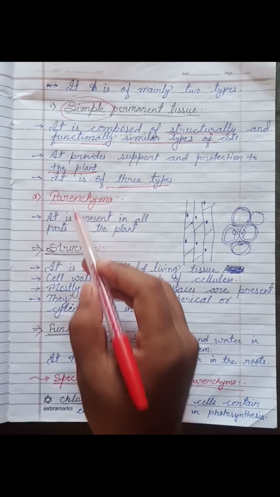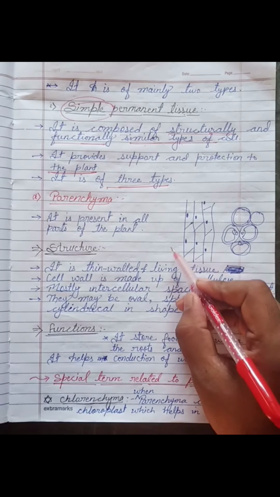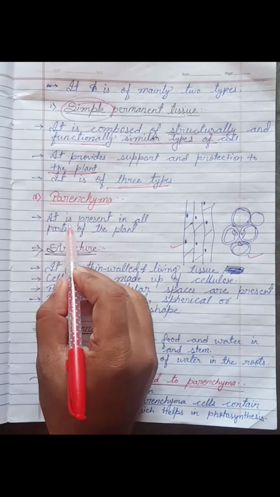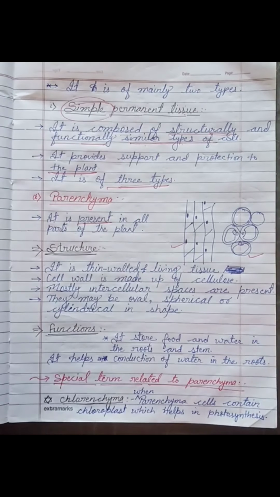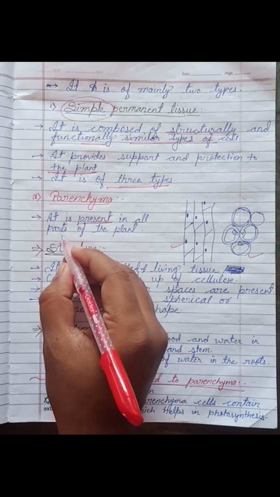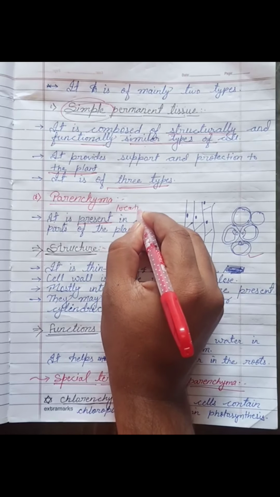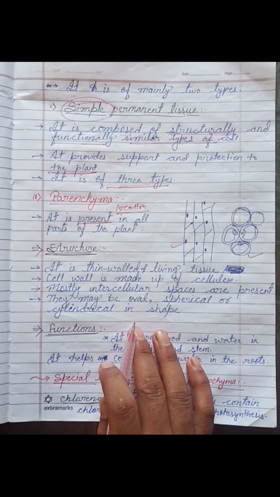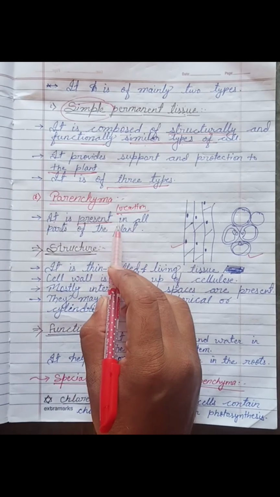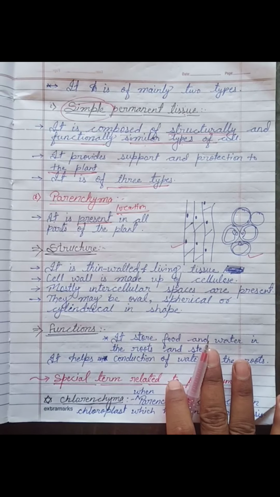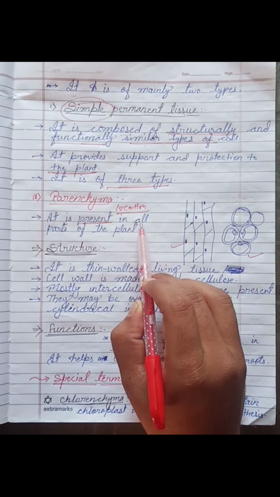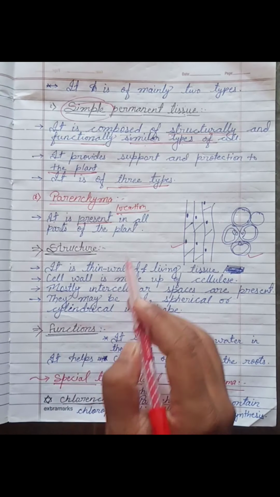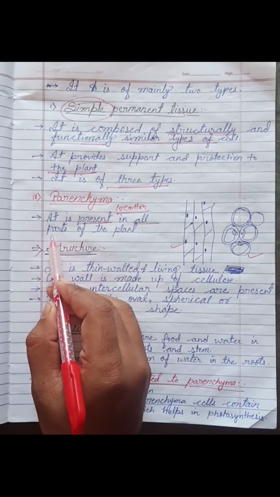Now let's start with the parenchyma. Parenchyma cells look like this, or maybe this kind of cell. The location: it is present in all parts of the plant. If anyone asks where the parenchyma is found, you can simply say it is present all over the plant. You can write this point in the location area. So you have to mention three points: location, structure and function.